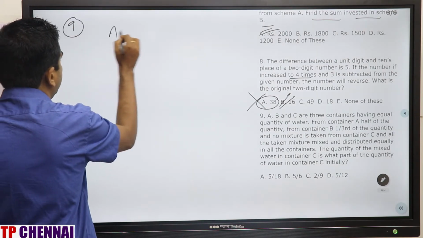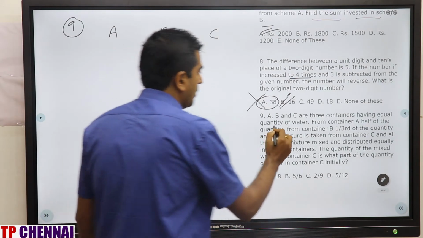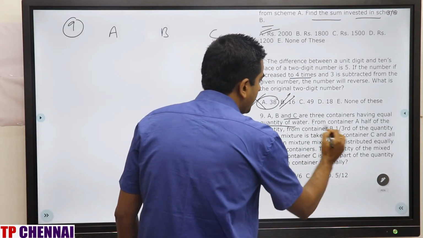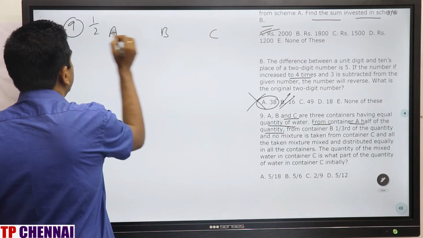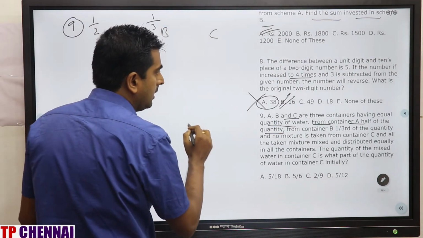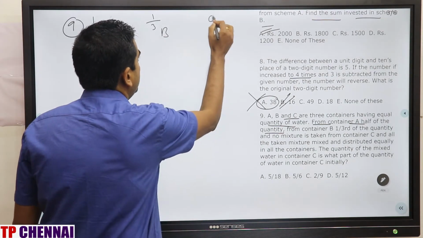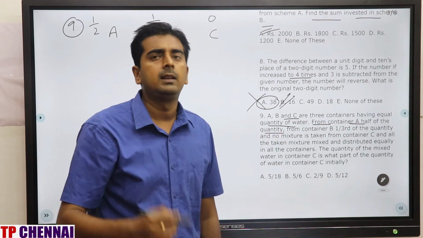You have three containers A, B, C. Now you observe here equal quantity of water is there. From container A half of the quantity, from here 1/3 of the quantity, and from C nothing. That means 0. So 1 by 2 and 1 by 3 will give you pain.